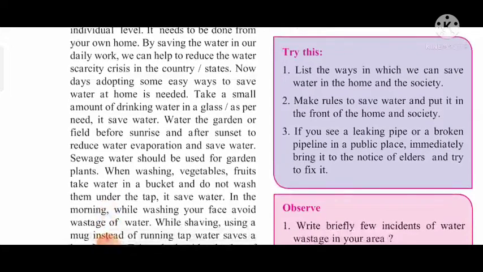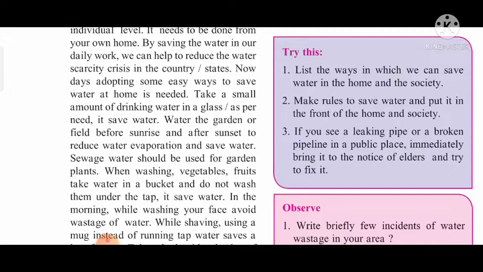Water the garden or field before sunrise and after sunset to reduce water evaporation. Before sunrise and after sunset. Due to heat, the water evaporates, means the water is converted into vapors, and it vanishes in the air, and this will not provide the correct use of water.